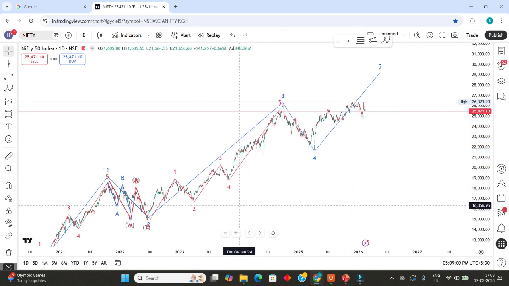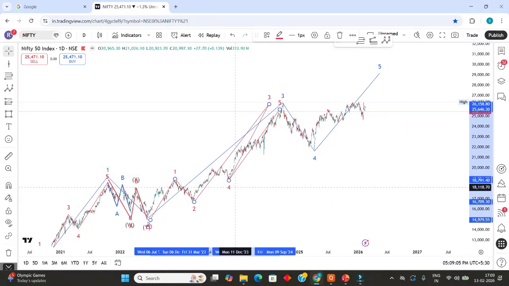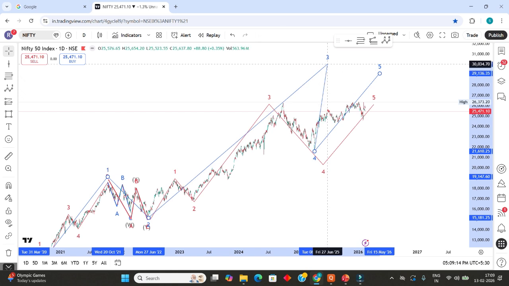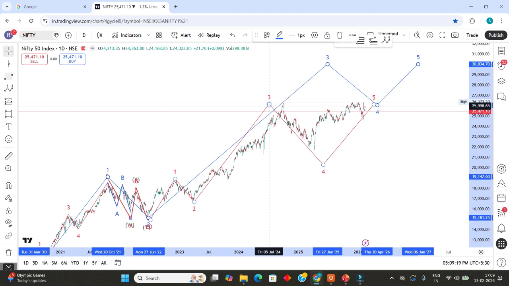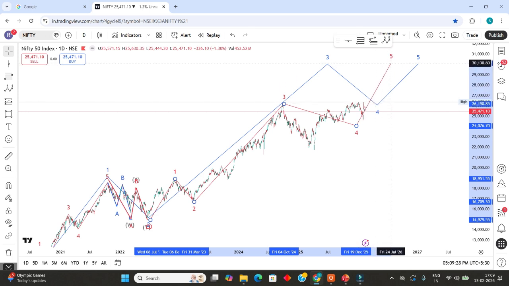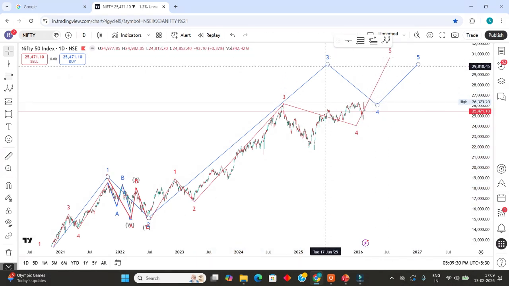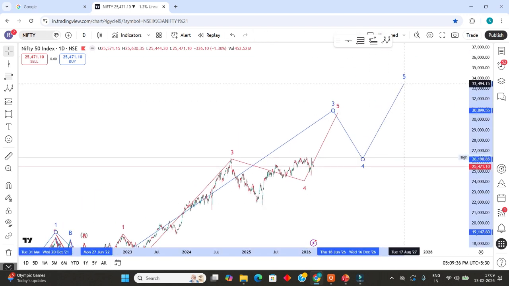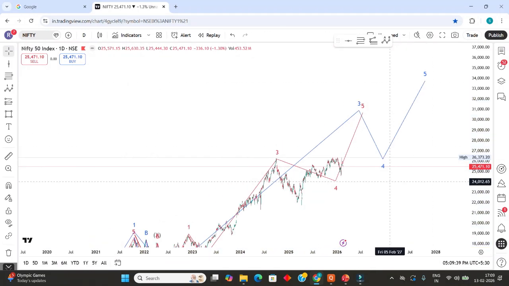Or there is more possibility that this might be the wave 3 and this might be the wave 4 and this is wave 5. There are more chances of wave 5 in continuation. This is also possible. Or the wave 4 might complete somewhere here and this wave 5 may go here and this wave 3 here and this wave 5 here. It may go up to 33,000 somewhere.